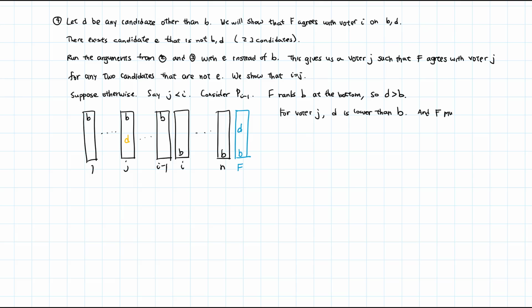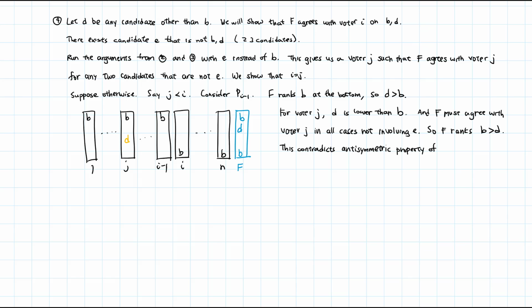We know that F must agree with voter J in all cases not involving E. Since voter J ranks B above D, F also ranks B above D. And this contradicts the anti-symmetric property of F. It ranks B over D and D over B. So this case is not possible.